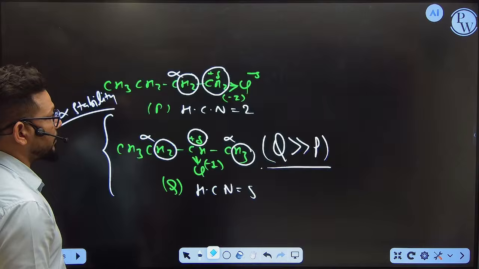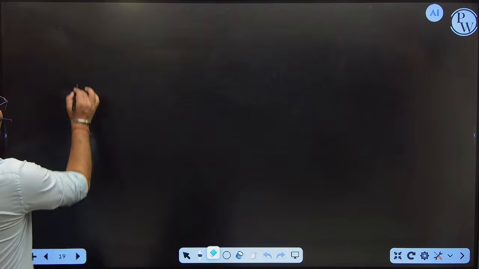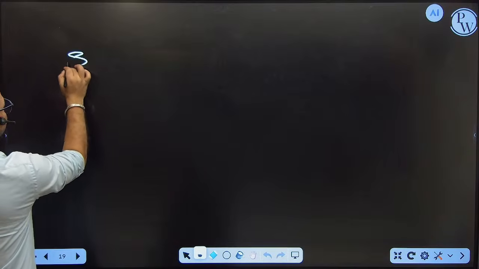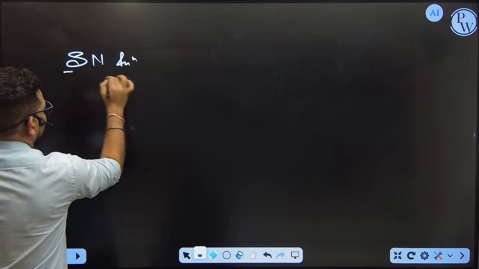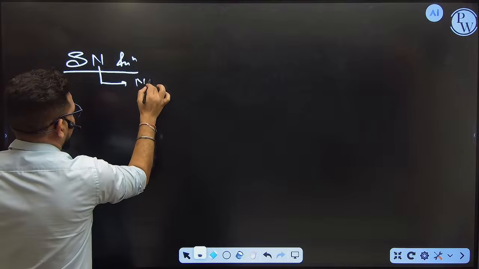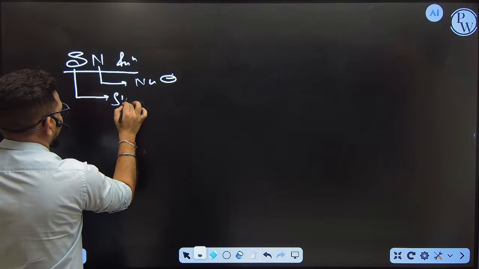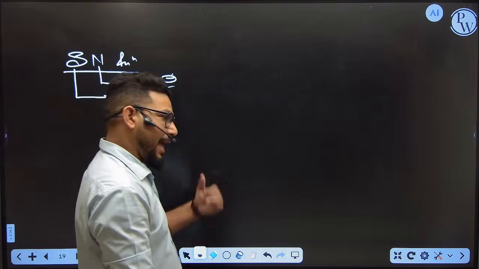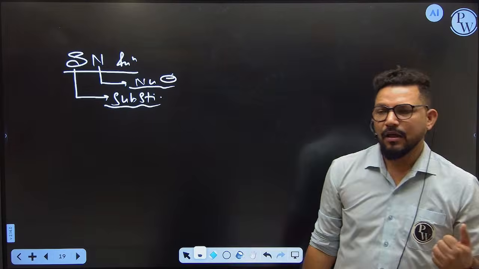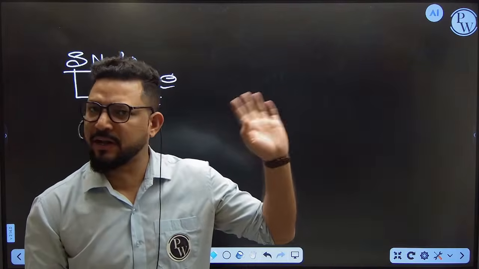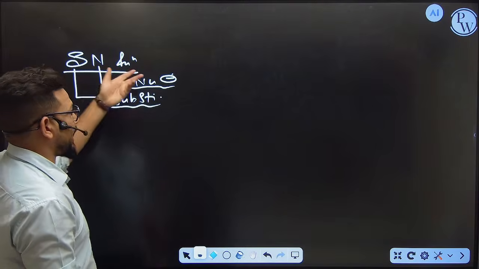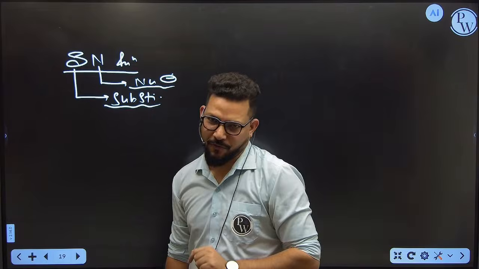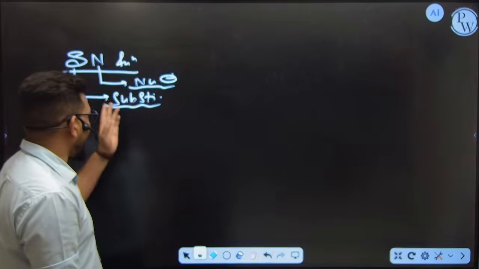Substitution and elimination. Free radical substitution I already discussed. Now I am going to discuss the SN reaction. S stands for substitution and N stands for nucleophilic, that is, via nucleophile. That means this time substitution is going by nucleophile. In the previous example substitution was going by free radical, that's why it is called free radical substitution. Here substitution is done by a nucleophile. So ultimately in this reaction you substitute one nucleophile with another nucleophile. This is called nucleophilic substitution, and I think all of you are aware about the nucleophile.